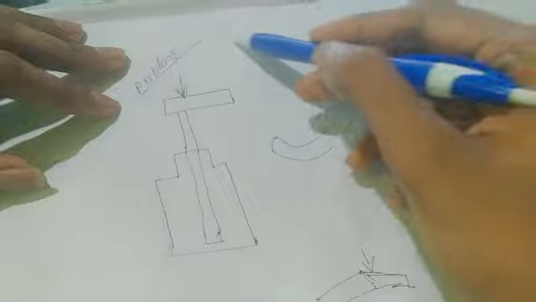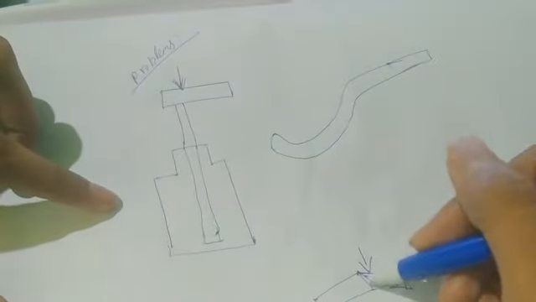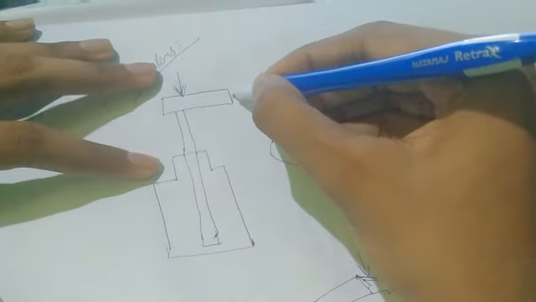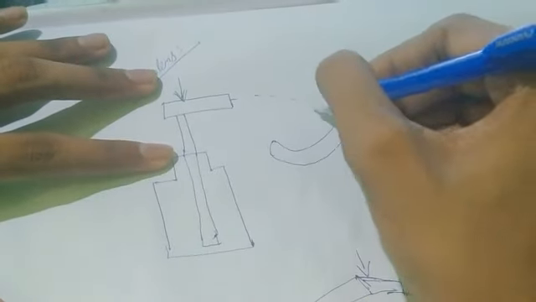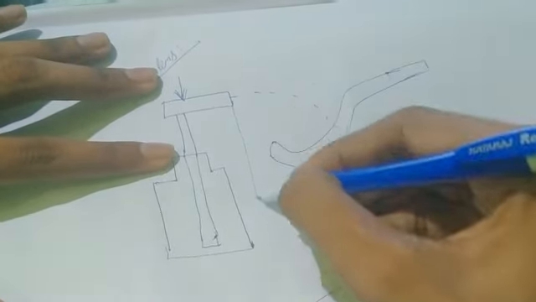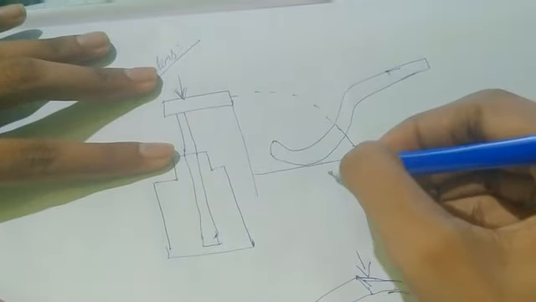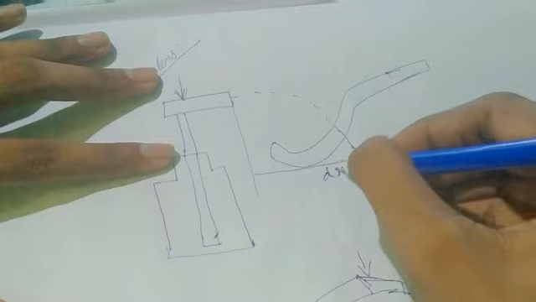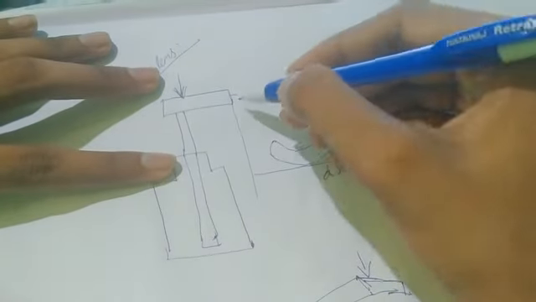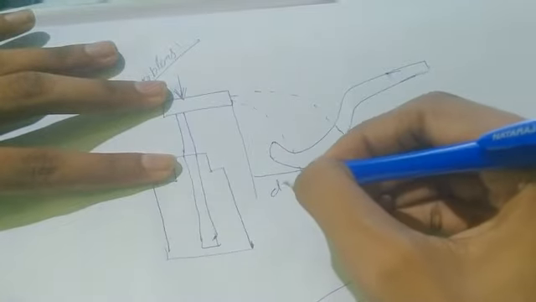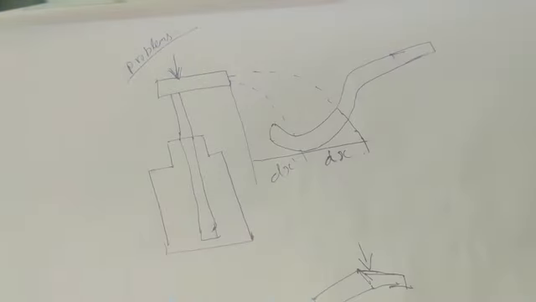Here is the problem area. When we give more force, the fluid will fall somewhere here. Consider this distance is dx. If we give less force, the fluid will fall here. Consider this is dx dash.